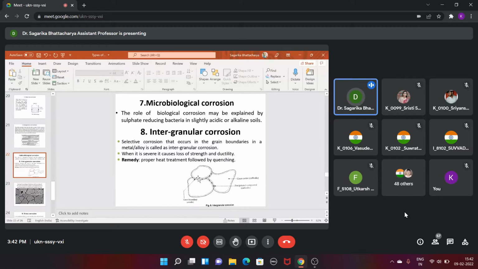Immediately the part connected with the dot will have less concentration, and here the concentration will be in the middle, because the chromium carbide will try to move to the surface. So there will be a difference in the concentration of chromium at the surface, just below the surface, and inside the steel grain.